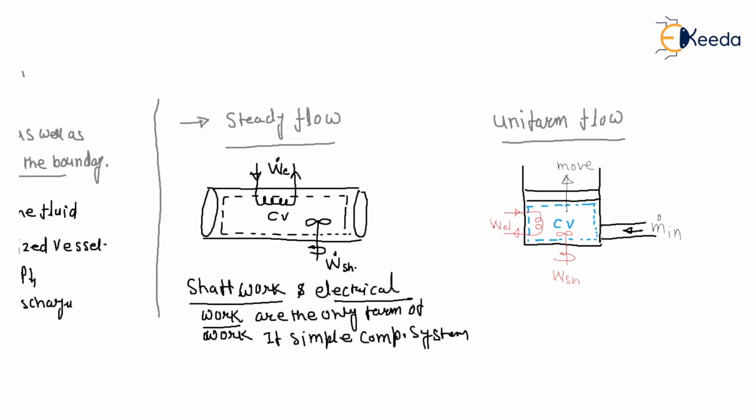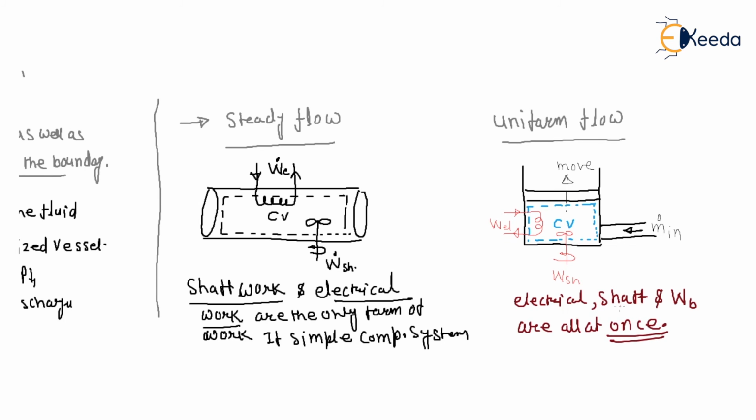So in the case of uniform flow, electrical, shaft and boundary work are all present at once.